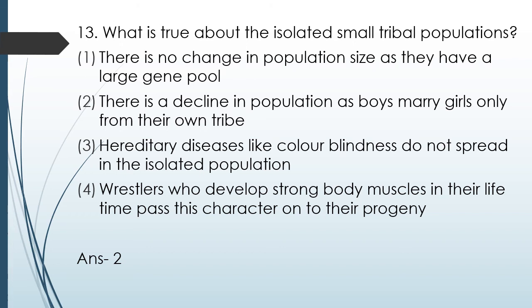Chances of expressing color blindness will increase. So the statement that they do not spread in isolated population is incorrect. Wrestlers who develop strong body muscles in their lifetime pass this characteristic to progeny. This again is incorrect because the muscle growth is a somatic character and it won't be transmitted to the progeny, right? So option 2 is correct and the other 3 are incorrect.